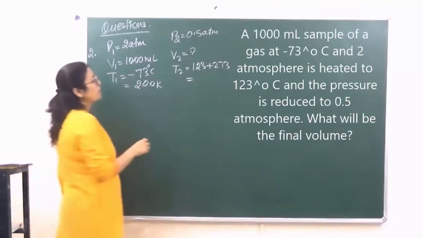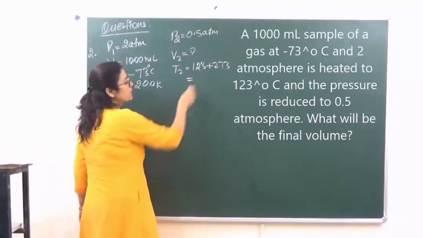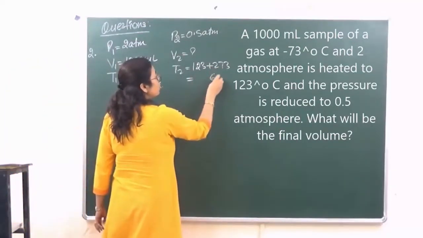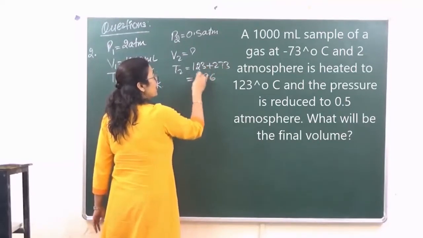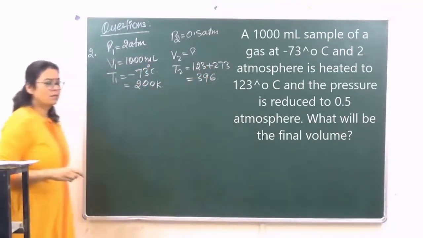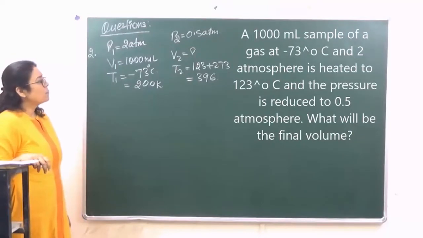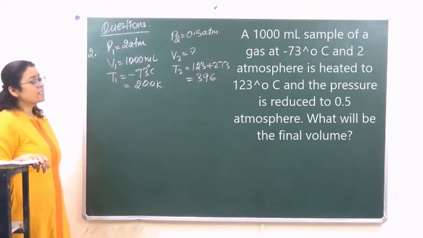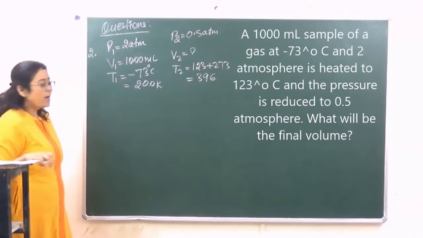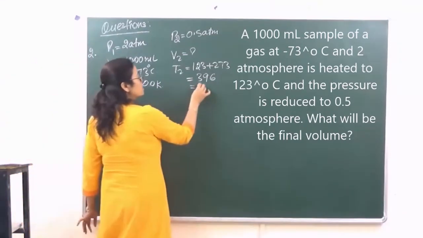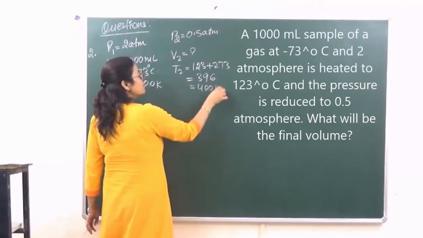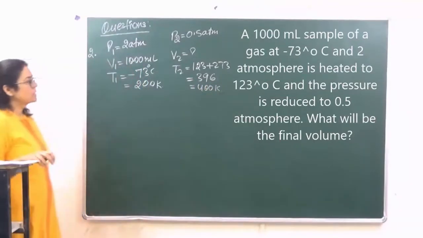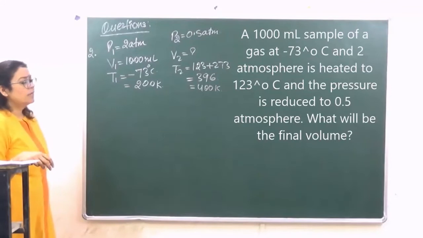This will come to 400. Actually, it is not coming to 400. अगर आप इसको देखो तो ये आ जाएगा 396 Kelvin. ठीक है? Now approximately what we can do is we can take this as 400 Kelvin, so as to get the nearest answer. So let's take this as 400 Kelvin. ठीक है? Is it clear?